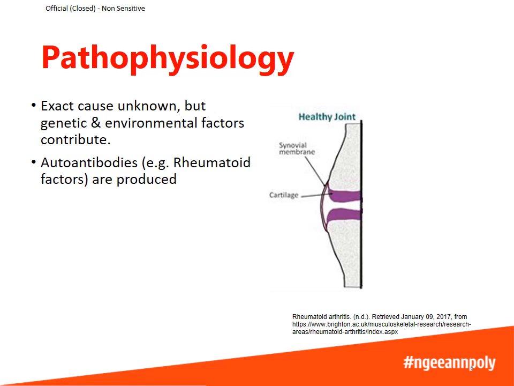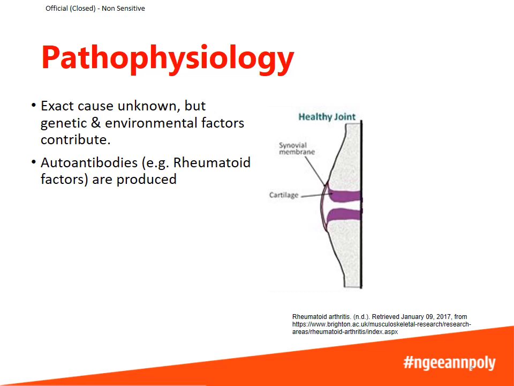In rheumatoid arthritis, autoantibodies such as rheumatoid factors are produced. The exact role of these autoantibodies is not very clear. We see that 80% of rheumatoid arthritis patients have these autoantibodies. But what about the other 20%? If they don't have these autoantibodies, then what is it that causes the inflammation? This is still not very clear.